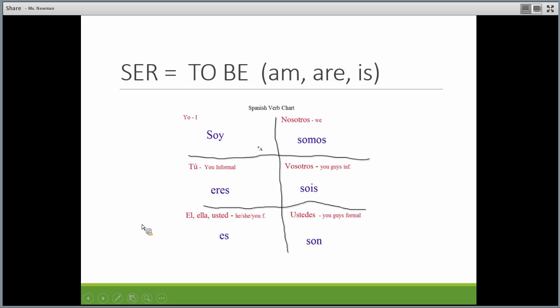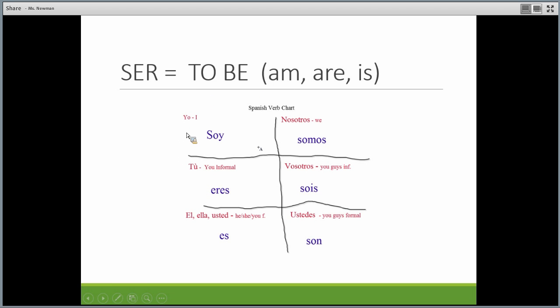Okay, just a reminder about this very important verb that you need to know, the verb ser, and these are the conjugations. This is how you say am, are, is in Spanish. Right here in English, you're very familiar with these. These are conjugations, same idea. Depending on who is talking, you might say I am and he is. You would never say he am or I is, right? Same idea in Spanish, just a little bit more detailed.